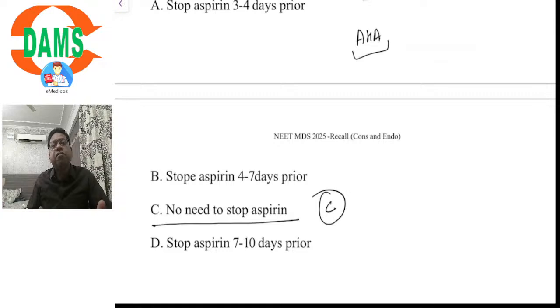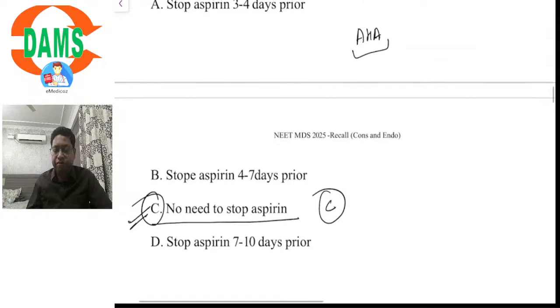Definitely for major surgical procedures like periapical surgery or difficult transalveolar extractions, there would be a need to stop the aspirin therapy about 4 to 7 days prior to the surgery. But for root canal treatment, no such alteration in the routine medical regimen is required, and the answer would be option C. There is no need to stop aspirin and we can continue with the root canal treatment.